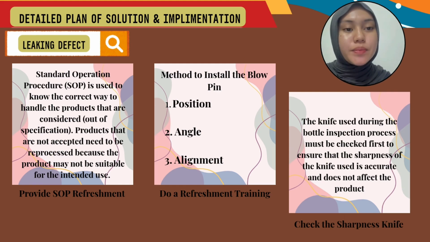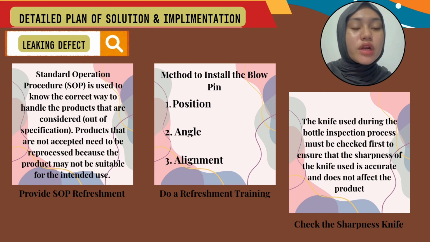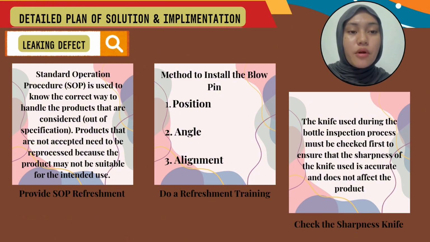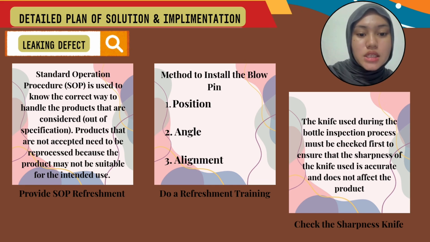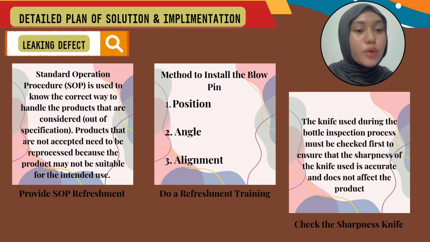For the leaking defect in the product bottle at PT XYZ company, there are several improvement suggestions given for each of the following factors. The suggestions were generated using the Kaizen 5M checklist method, and the improvement suggestions were analyzed using the Kaizen 5-step plan. The first improvement suggestion is to provide SOP refreshment. The standard operating procedure is used to know the correct way to handle products that are considered out of specification. Products that are not accepted need to be reprocessed because they may not be suitable for intended use. The following are the SOPs used in product treatment.